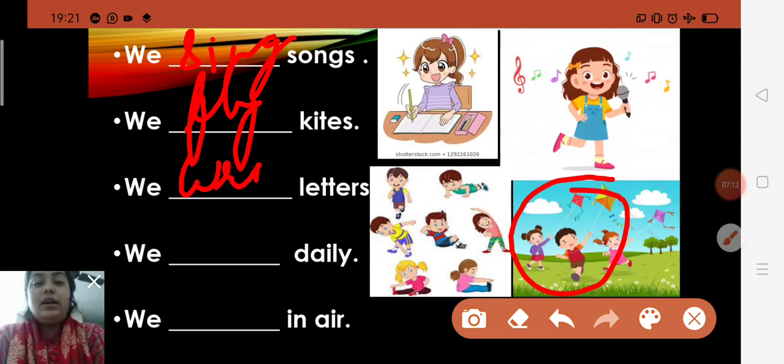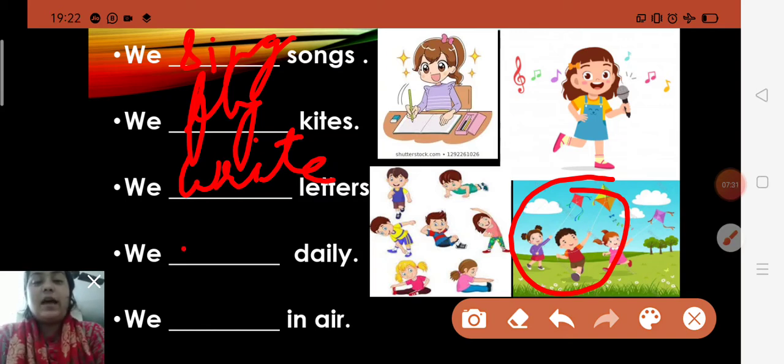W-R-I-T-E. Right now, children, I am writing on the slide. So there, write also what? Action word, or you can say doing word. So we write letters. We dash exercise. We what? We dash daily. We exercise daily. Exercise here is an action word.